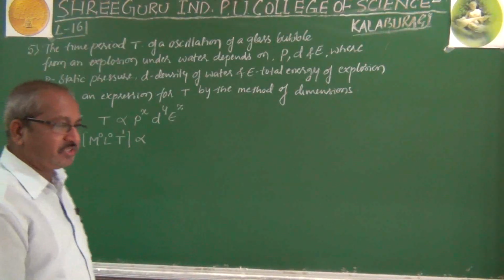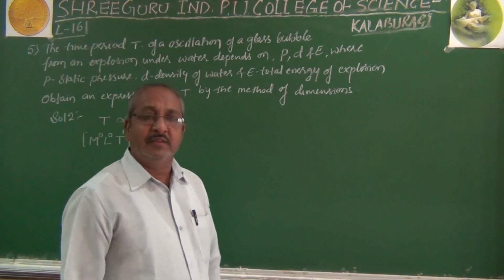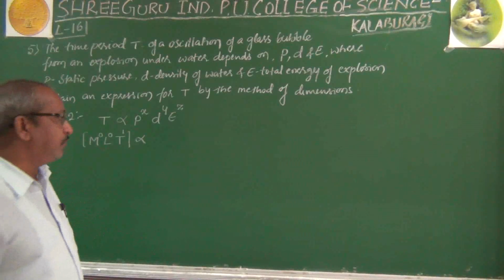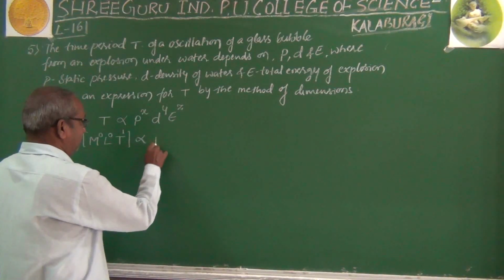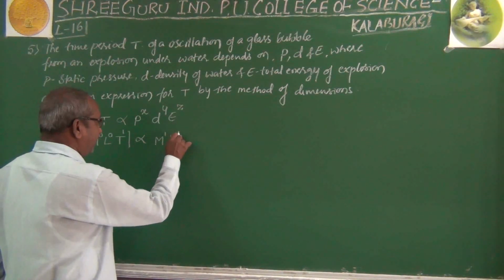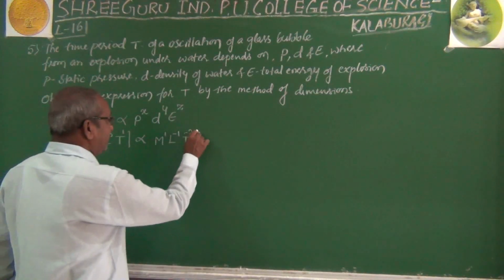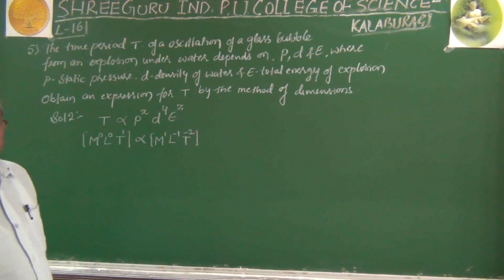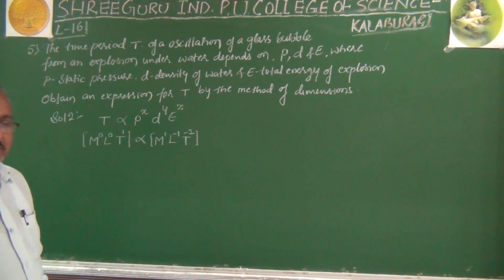P is the pressure, static. Either it may be static pressure or it may be dynamic pressure, the pressure dimension will be the same, and that is what we gave you in the last class. And the dimensional formula for pressure is M raised to 1, L raised to minus 1 and T raised to minus 2. This we must know. The dimensions of whatever the quantity is, we must know.